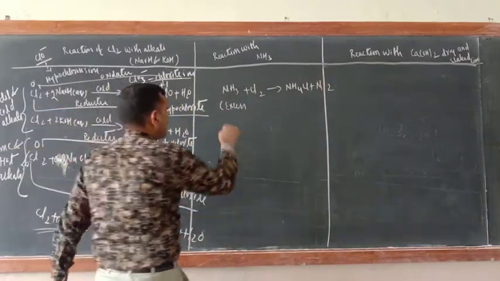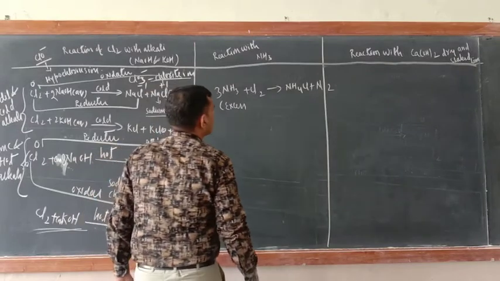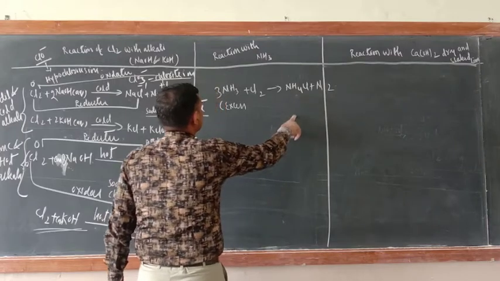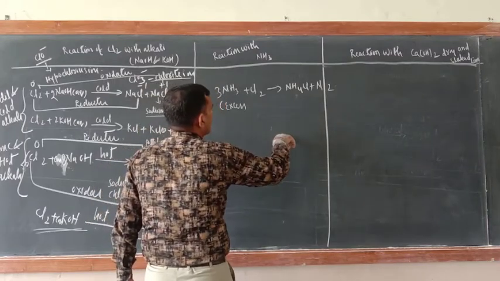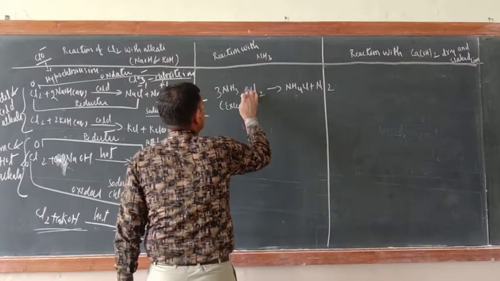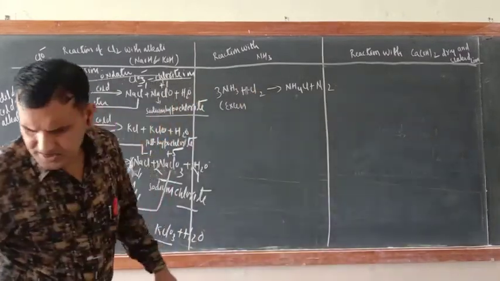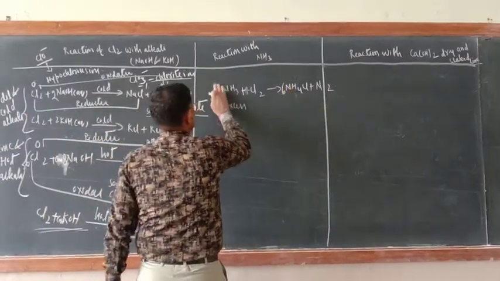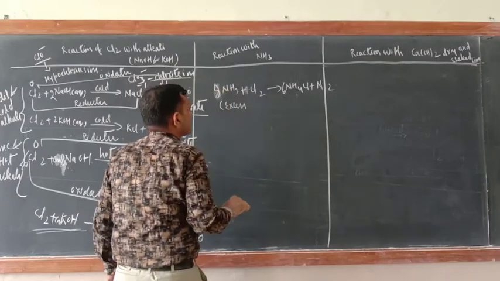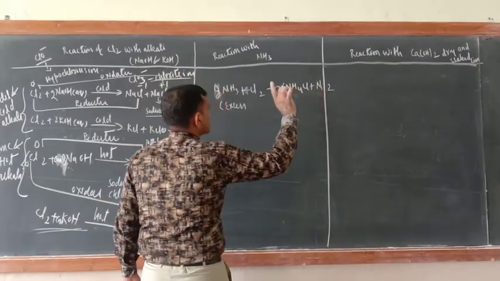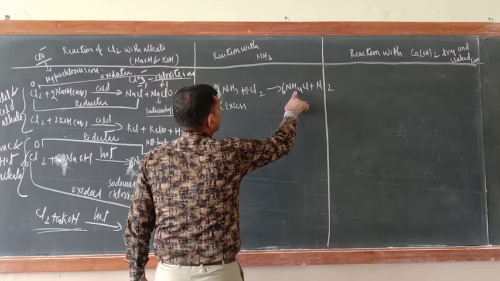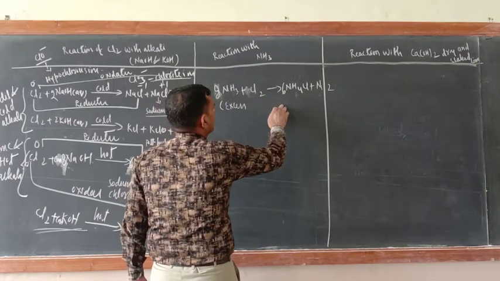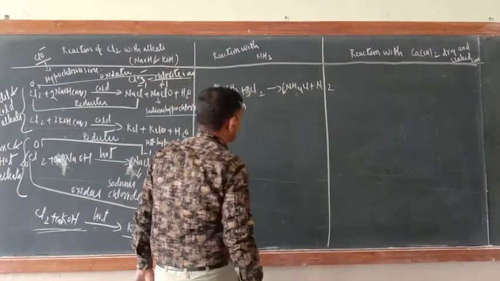This is 8NH3. Take 3Cl2 on the other side, and take 6NH4Cl. So 8 and 8 are balanced. Now hydrogen is 24 on both sides. Chlorine, how many chlorine? Here 3Cl2. Yes, everything is balanced.